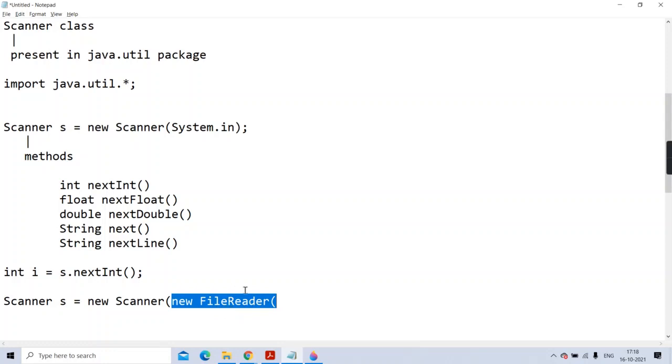Here we are creating the object, but we are passing the reference directly to the Scanner constructor. Means the constructor of the Scanner class will take the reference of this object. So what we are doing is creating a FileReader object, and to its constructor I am passing the name of the file, like test.txt, suppose.